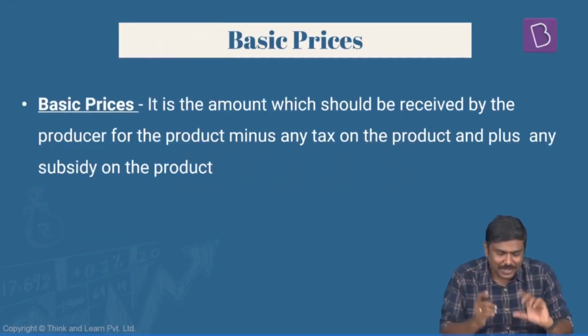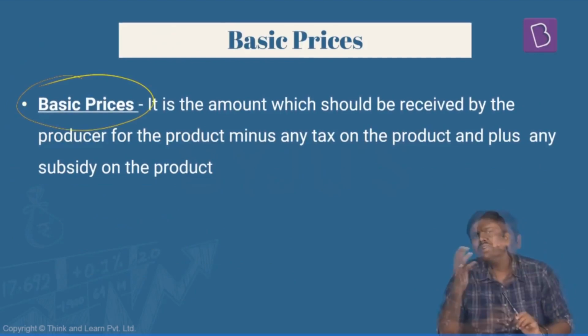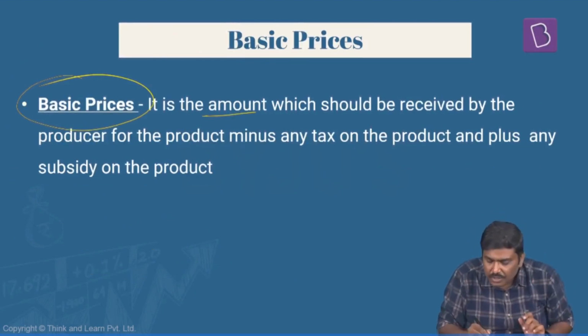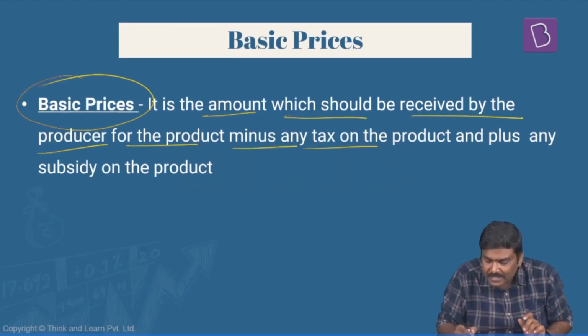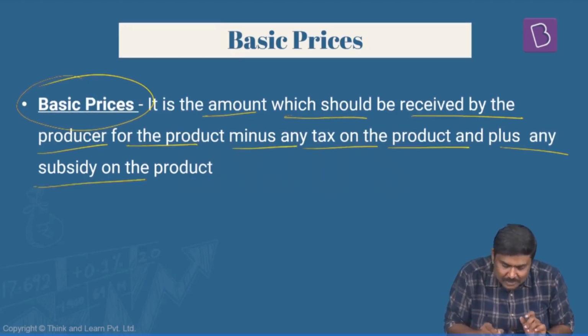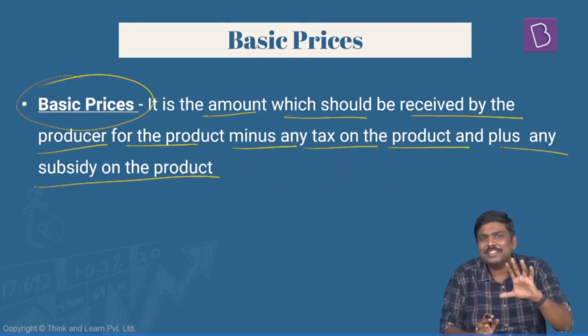Now, the last concept to understand to calculate GDP is the concept of basic prices. What is the basic price? It is the amount which should be received by the producer for the product, minus any tax on the product and plus any subsidy on the product. Now, what do you mean by this particular statement?